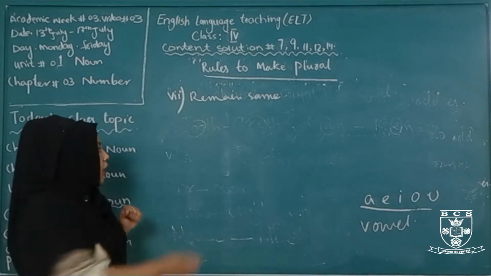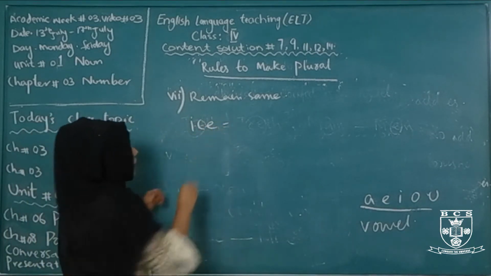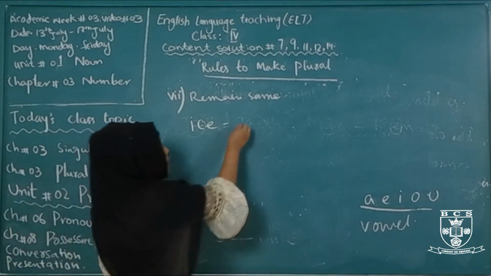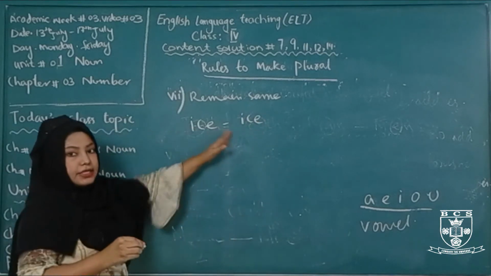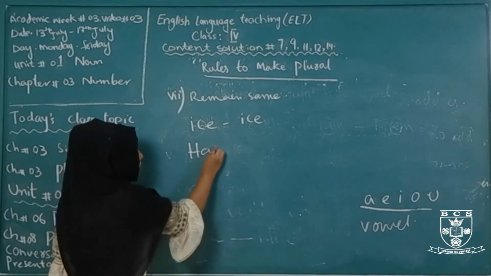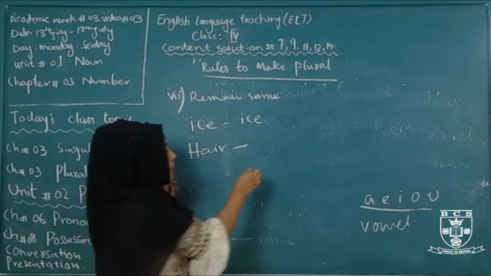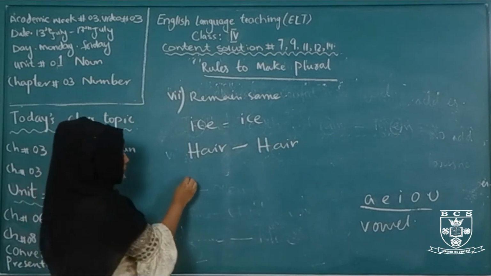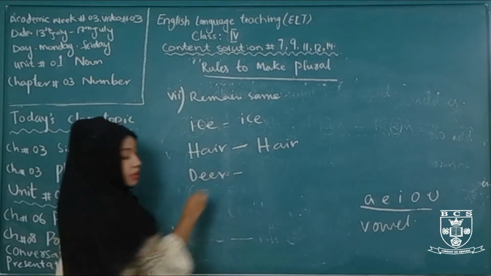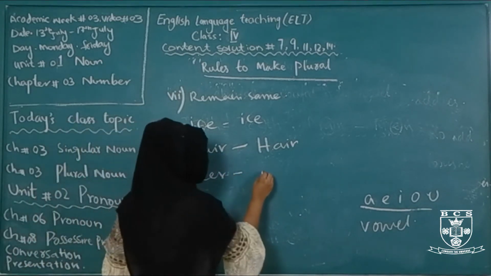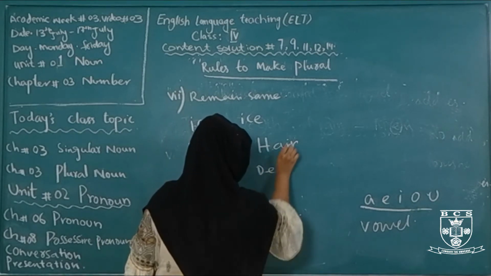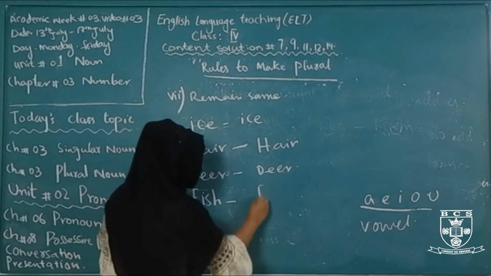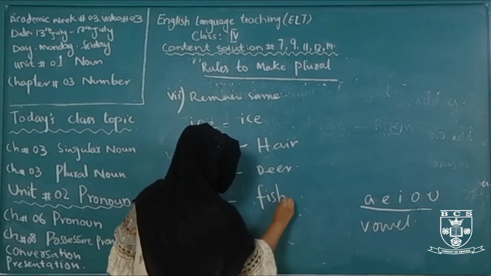For example, the word eyes: the singular form is eyes and the plural form is also eyes. Hair: the plural form of hair is hair, no changing. Deer: the plural form of deer is deer. Fish: the plural form of fish is again fish.